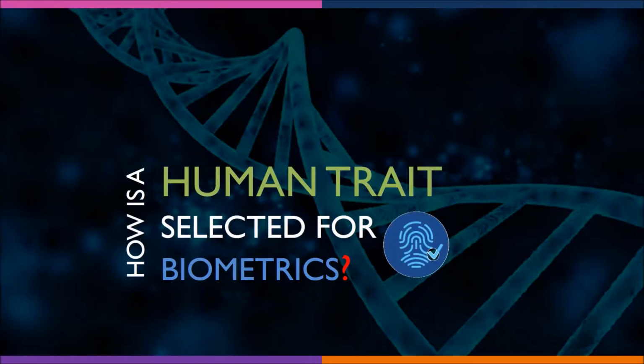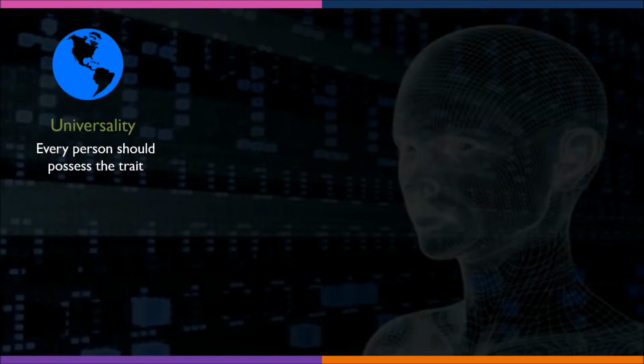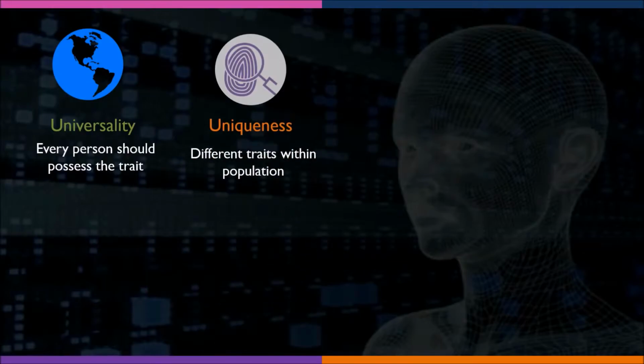Now let's see how a human trait is selected for biometrics. Jain et al. identified 7 such factors to be used when assessing the suitability of any trait for use in biometric authentication. First one is universality, which means that every person using a system should possess the trait. Then uniqueness, which means the trait should be sufficiently different for individuals in the relevant population such that they can be distinguished from one another.